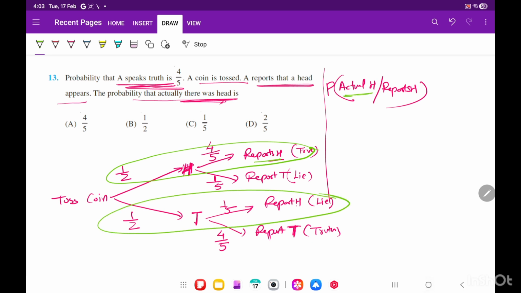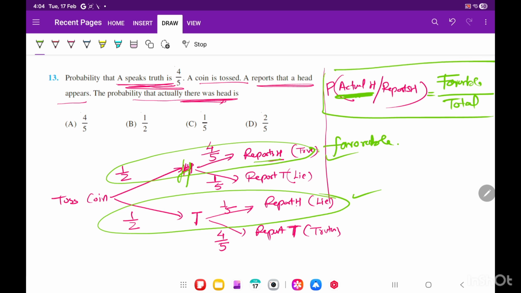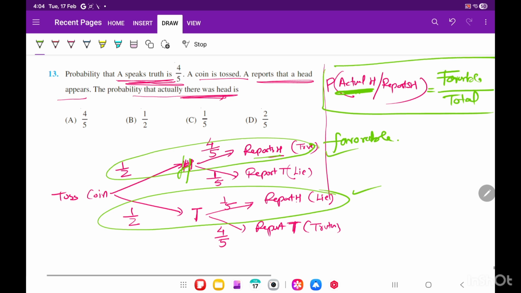Out of that, we have to take favorable that actually head came. Actually head came in this case. So this one is only favorable out of these two cases. So we have to take favorable by total. Favorable is the first case.